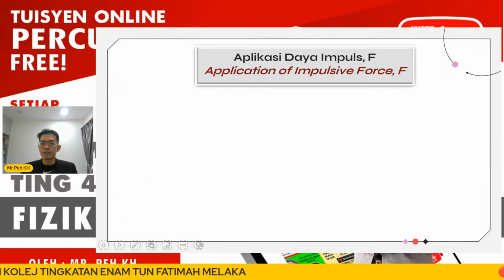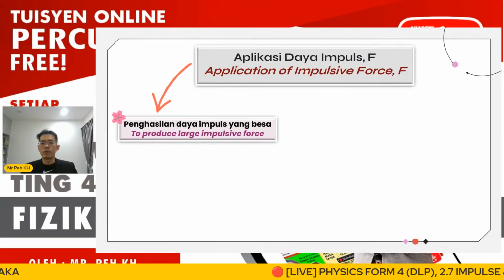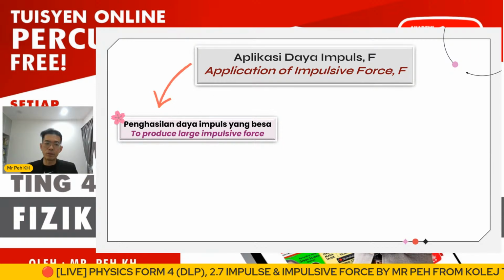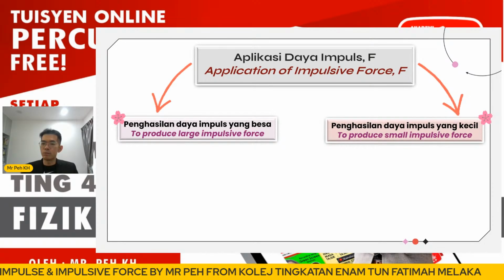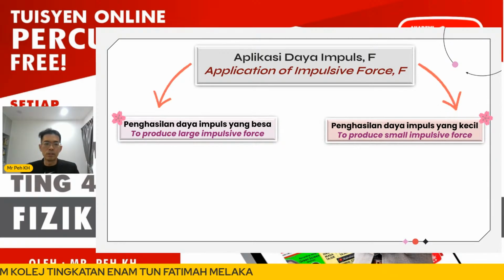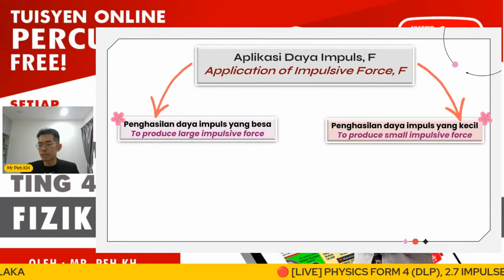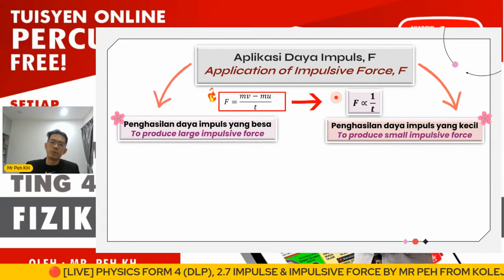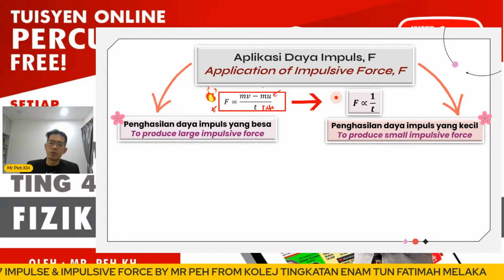Now we discuss the application of impulsive force. For the application of impulsive force, we have two different situations. First, we want to produce a larger impulsive force, a greater force. Another application is where we want to produce a small impulsive force. So how can we change the magnitude of the impulsive force? As mentioned just now, we can change it by using the time of impact. The formula for the impulsive force is the rate of change of momentum, where this is the change of momentum.